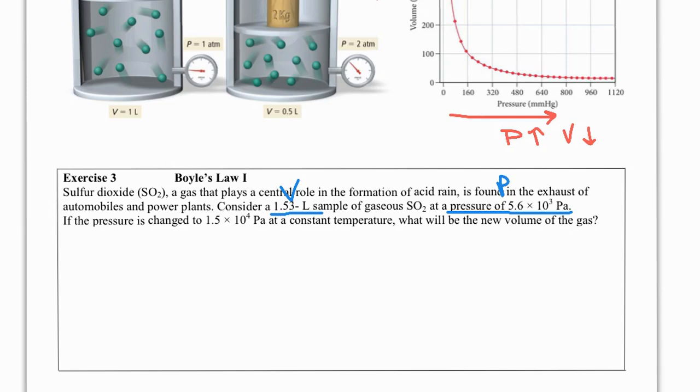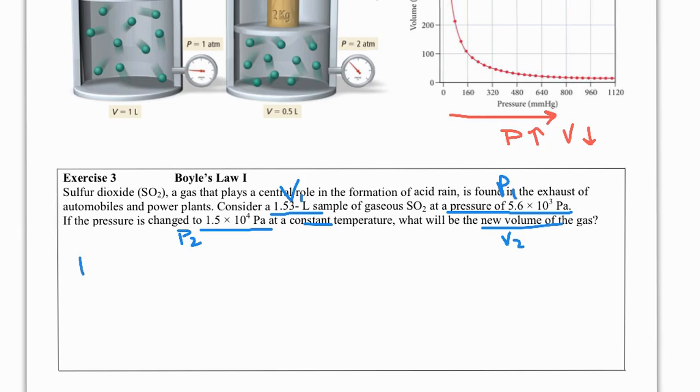It says if the pressure is changed. So I have an initial set of volume and pressure conditions, which is 1, or you can use initial, however you want to do it. And then we change it, so now here's the new pressure. We want to know what the new volume is going to be, assuming constant temperature, and we would also assume the moles, or the quantity of gas, are kept constant.